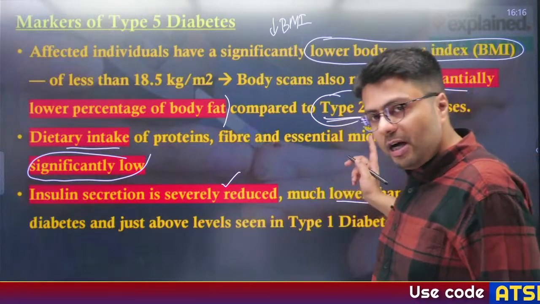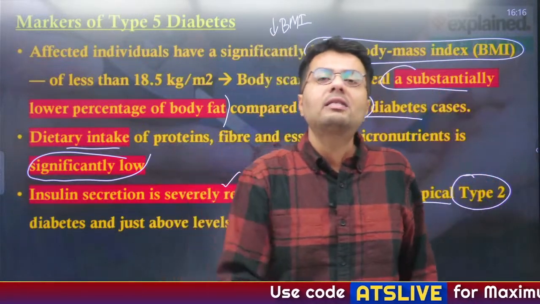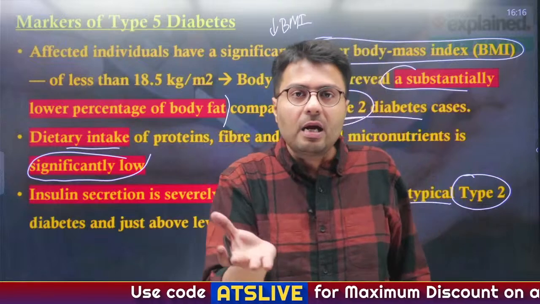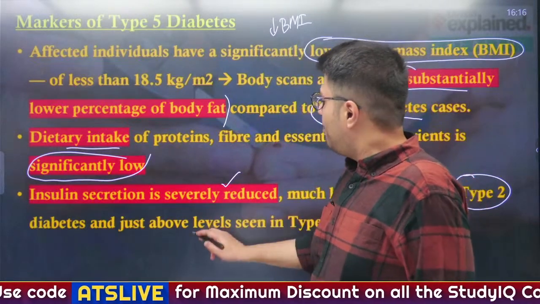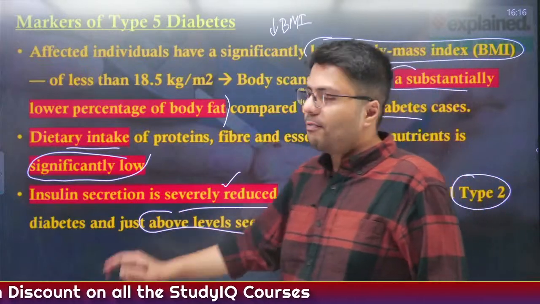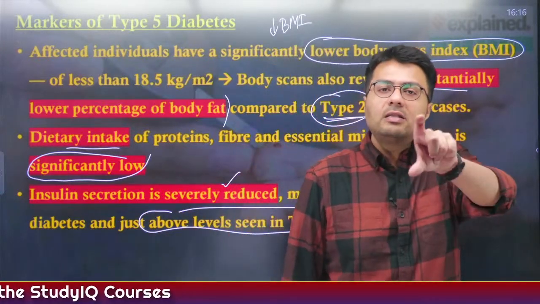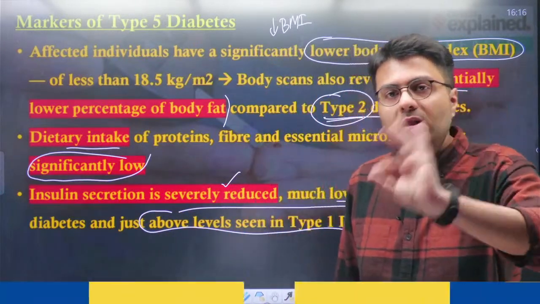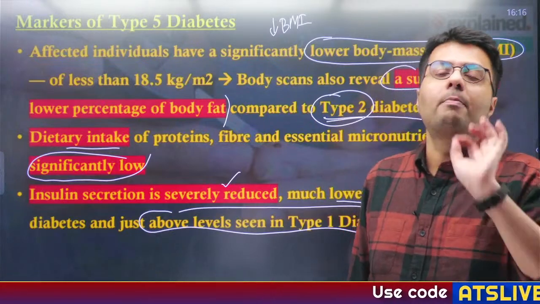which is much lower than people with type 2 diabetes. We understood in type 2 diabetes insulin is actually getting secreted, but it is not being harnessed by the body, but the insulin levels of type 5 people are usually just above the level seen in type 1 diabetes. So in that case, it is similar to type 1 diabetes because both these people have zero or very low amount of insulin.